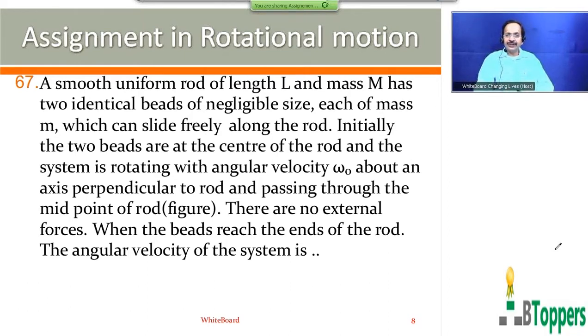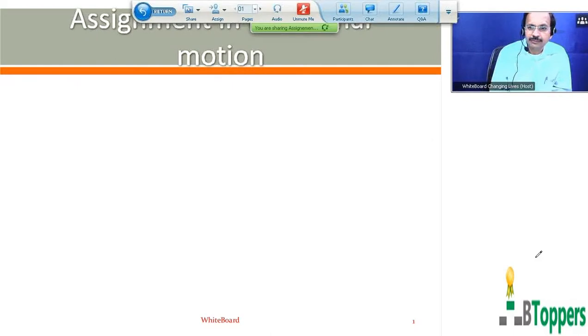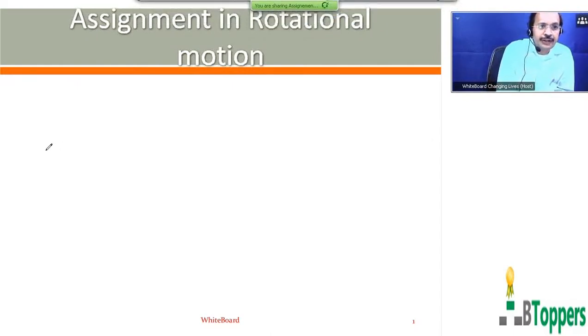Given that no external forces are acting on the system, no external torques are acting on the system of the two beads and the rod. We can assume the angular momentum of the system of the rod and the two beads is constant about the axis of rotation. So initially the two beads are near the center of the rod and the rod is rotating with an angular velocity omega naught.